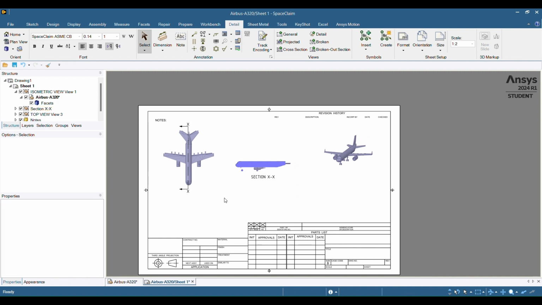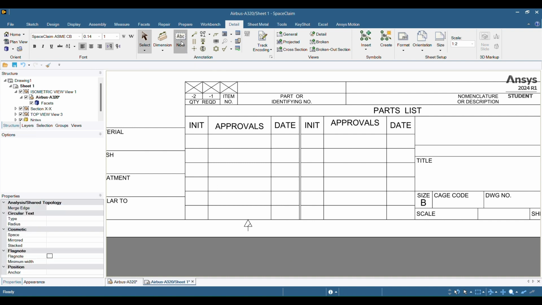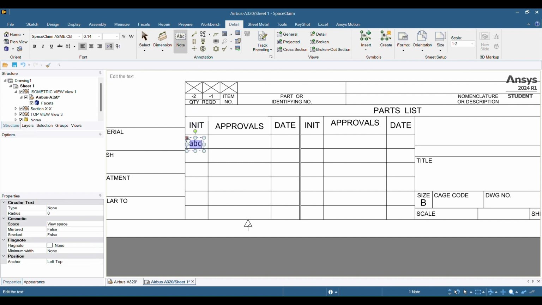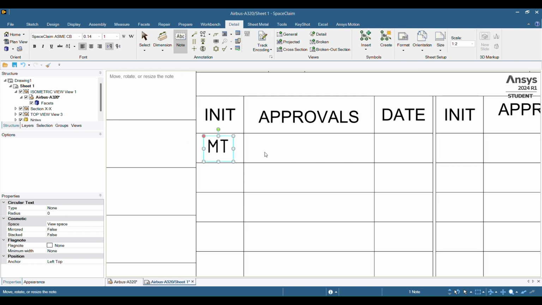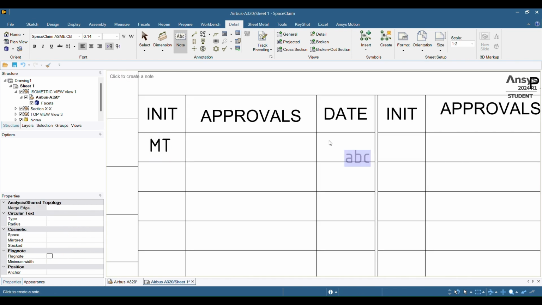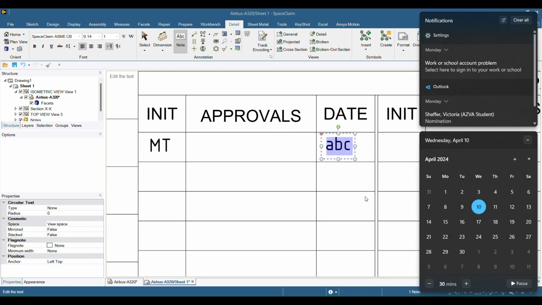Okay. So now let's put on notes. So put on a note with your initials. Let's put the date. So it's about 4/10.